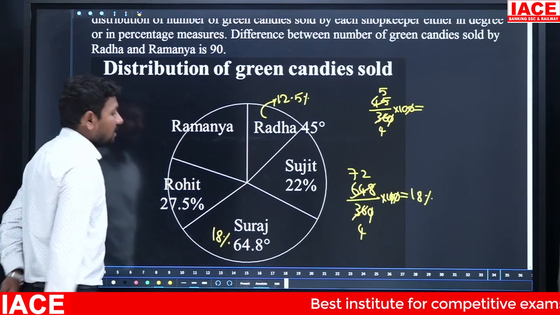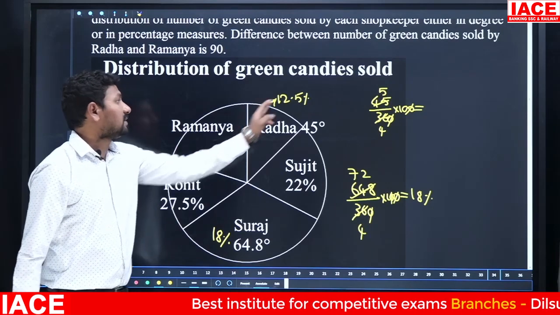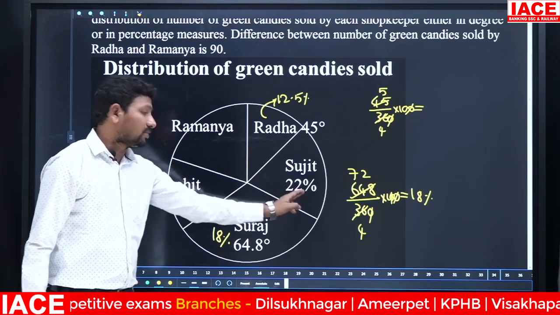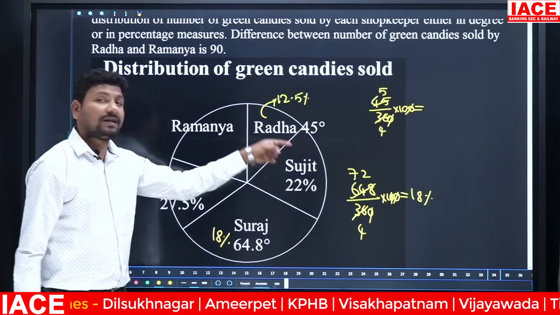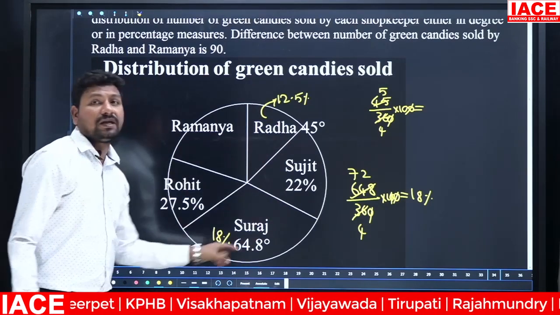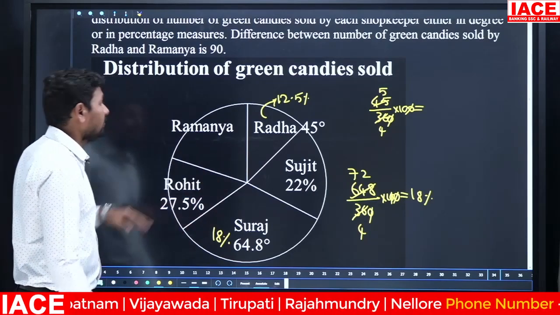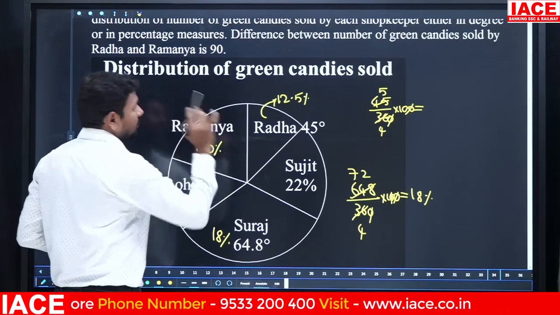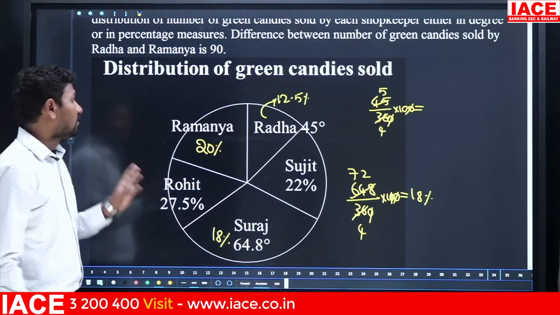Now look at 27.5 plus 12.5, that is 40. Then 18 plus 22 is equal to 40. 40 plus 40 is equal to 80. The total circle should be equal to 100. Out of 100, 80 is completed, so the remaining, Ramanya, is equal to how much percentage? 20%.